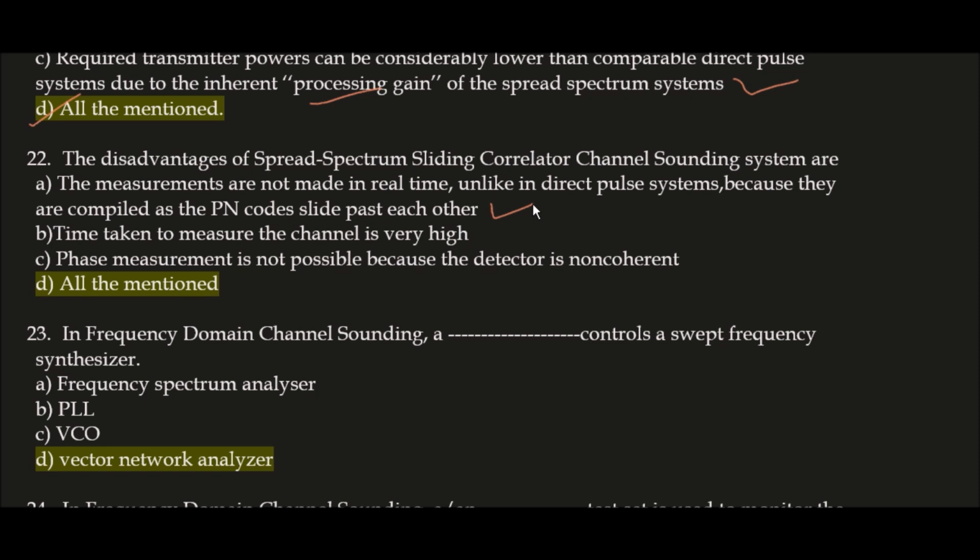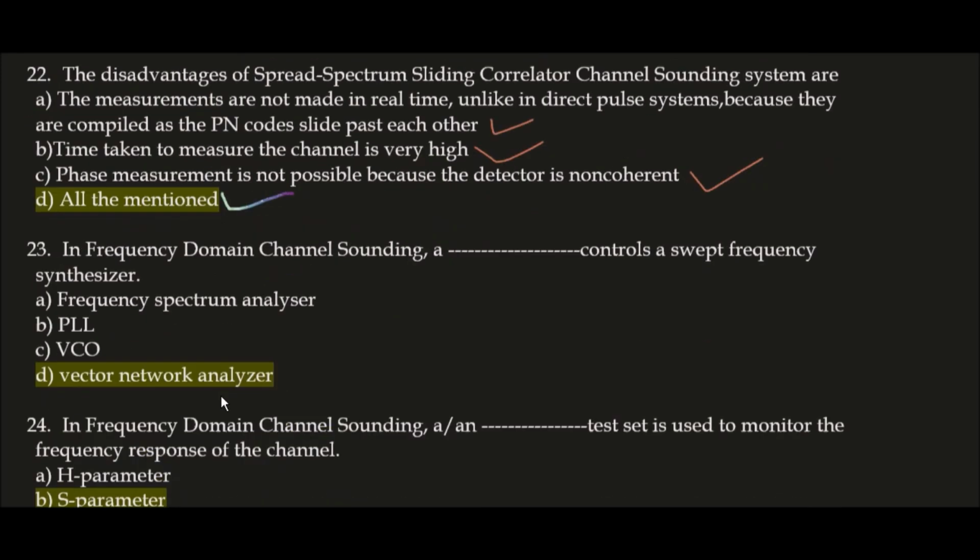Second one, time taken to measure the channel is very high. Yes, this is also a disadvantage of spread spectrum sliding correlator systems. Option C, phase measurement is not possible because the detector is non-coherent. This is also a disadvantage. So overall here correct answer is option D, all of the mentioned.